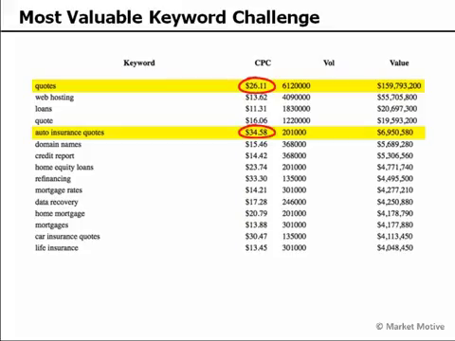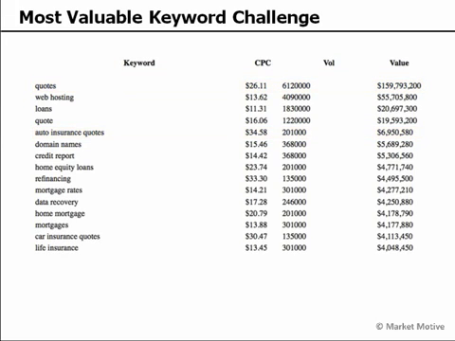We see that the cost per click of that is quite higher because it's more targeted specifically to auto insurance. So there's high value to quotes for insurance terms, but there's also some noise there, and there's a lot of search volume for quotes of famous individuals. And that's why we see quotes on top of that list. But we need to do that most valuable keyword challenge within our industry.